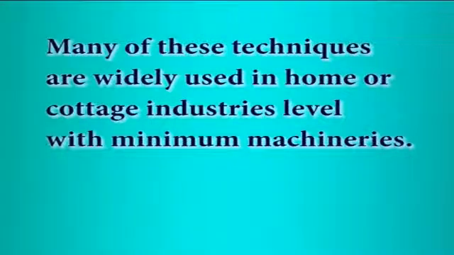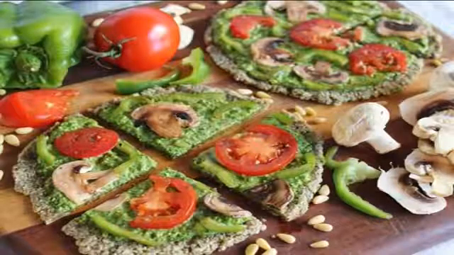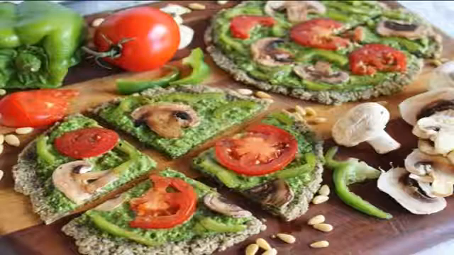Conclusion. In this chapter, we tried to understand the commonly used processes of food preservation. Many of these techniques are widely used at home or cottage industry level with minimum machineries. The main intention is to see that uncooked food, that is raw materials, are handled carefully. Further, the basic principles of hygiene have to be practiced.